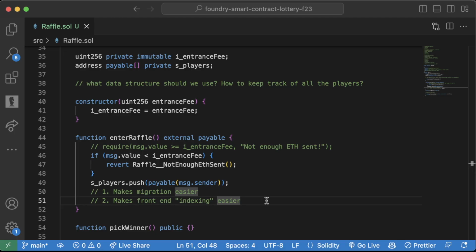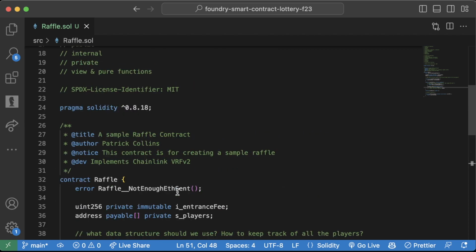Okay, great. So now that we've learned a little bit more about events, we can go ahead and start using them in our project. Remember, just as a rule of thumb, anytime we update storage, we want to emit one of these events. Like I said, the use case for these right now might not be crystal clear, but as you get deeper into the space, it'll start to become more clear why events are so important.